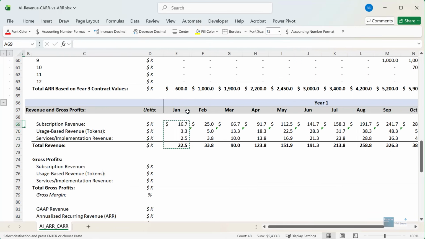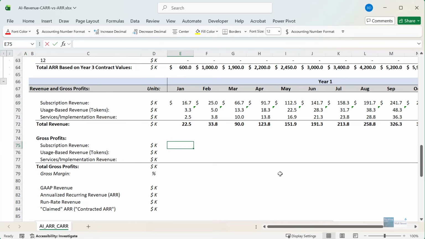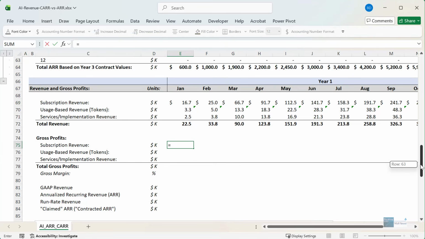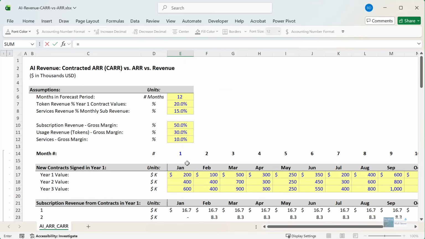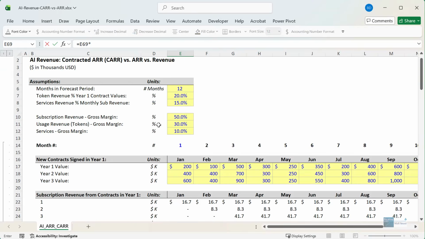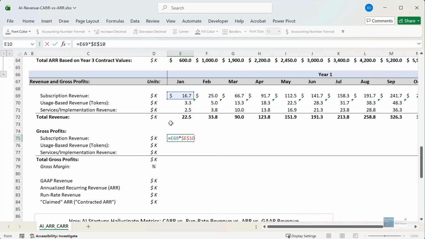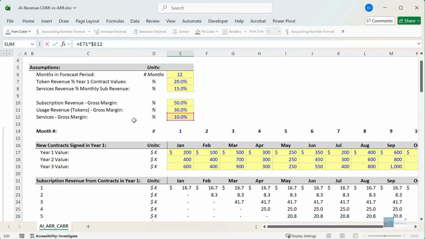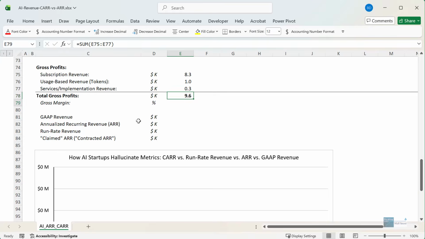Now, the gross profits tend to be lower for AI companies than they do for traditional enterprise software companies, but the subscriptions do sometimes have the highest margin of these. So we're saying 50%, 30%, and 10% here. So let's take the subscription revenue and multiply by the 50%. We will then copy and paste this down, and I'll fix up the anchoring so this keeps going down as we copy it down and over.